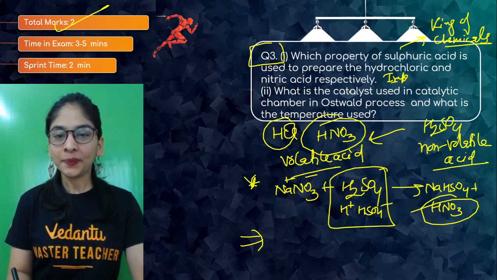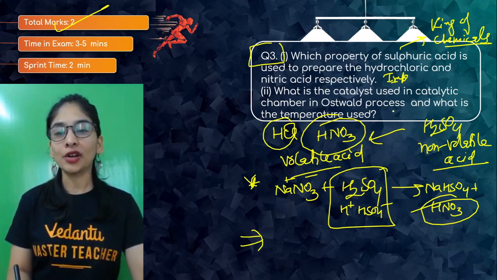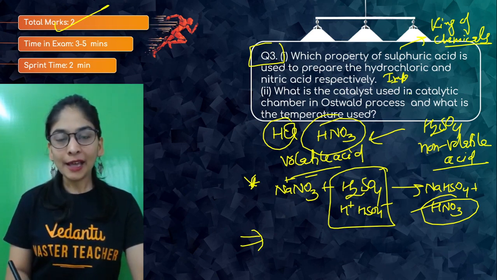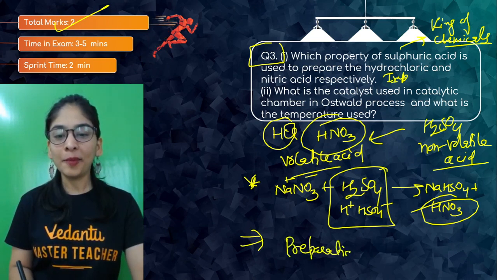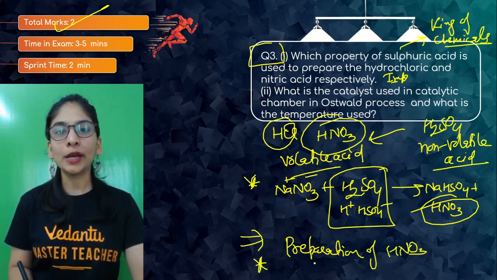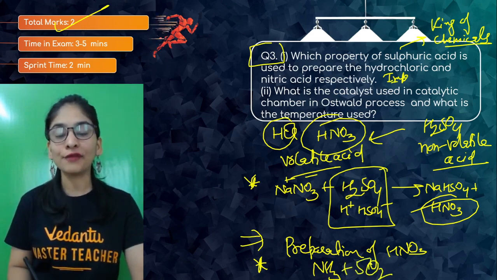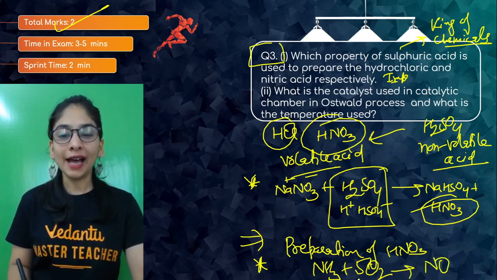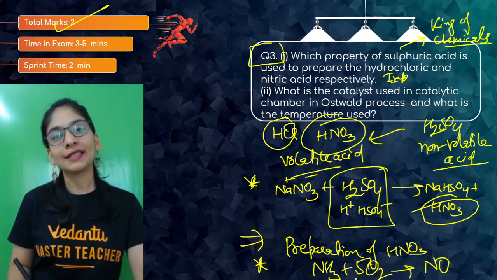Now the next part is, what's the catalyst used in the catalytic chamber in the Ostwald process, and what's the temperature used? If you remember the Ostwald process, that's the process with the help of which we prepare nitric acid. And if you remember the very first step, we take ammonia and do the oxidation of ammonia in the excess of oxygen, excess of air. And that will react, more like a displacement reaction, to give nitric oxide and water.